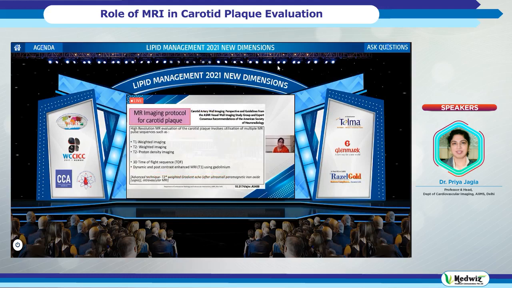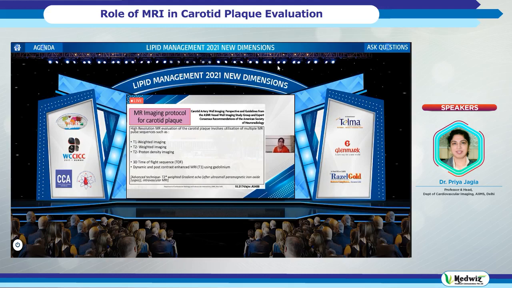So we have this protocol. I'm not going to go into too much detail. We have certain sequences which tell us about the type of plaque. Then we have certain sequences, the angiography sequences. There is a time of flight sequence. These are all done without contrast. So this sequence till this sequence are done without contrast, so they allow you to quantify the stenosis also.